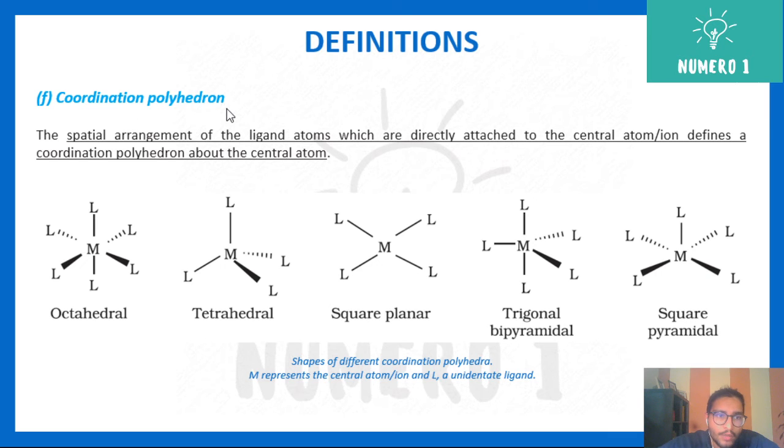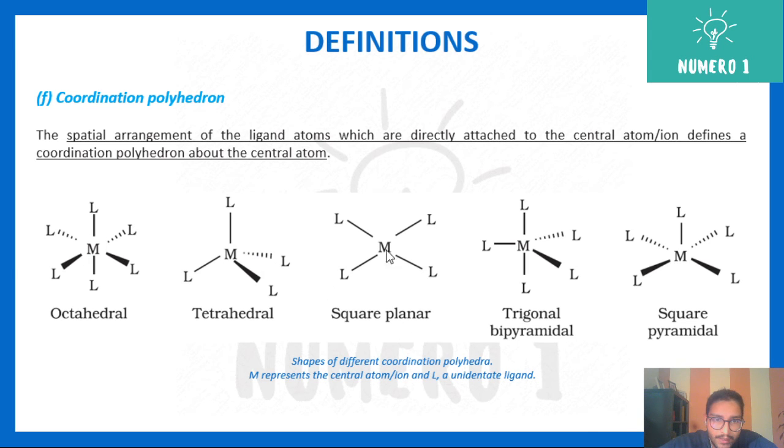Next, coordination polyhedron. The spatial arrangement of the ligand atoms which are directly attached to the central atom/ion defines a coordination polyhedron about the central atom. You can see this metal is bonded with 6 different ligands. 4 are in the same plane, 1 coming towards you, 1 going inside the plane. So that's your octahedral geometry. Same way, tetrahedral geometry: you have your central metal, 2 are on the same plane, 1 is coming out of the plane, the other one is going inside the plane.